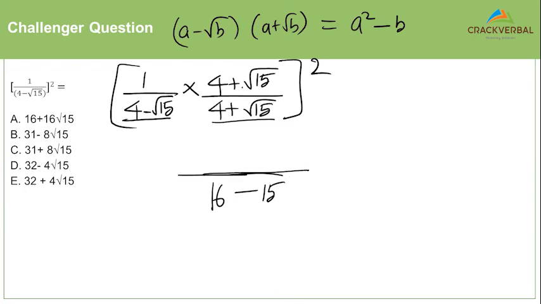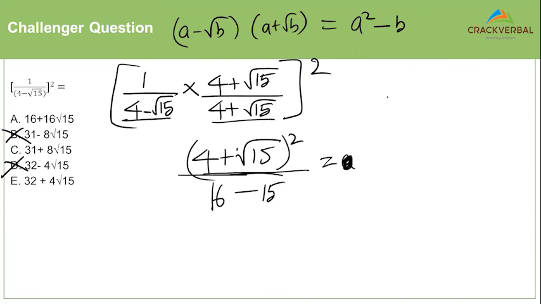But what do you have in the numerator? In the numerator, you have something in the form of a plus b the whole square. Now, a plus b the whole square will be a square plus b square plus 2ab. It will not have a minus, so option delta and option bravo can be eliminated.